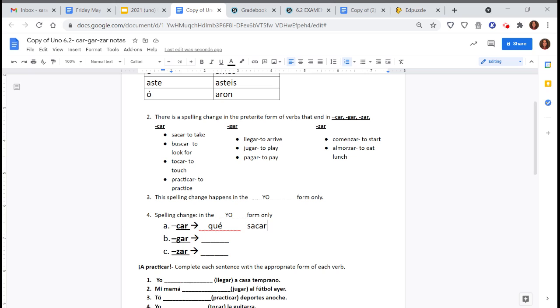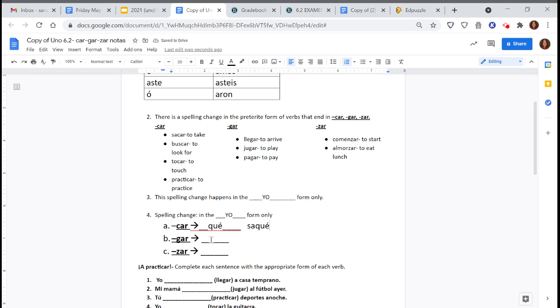So normally we take off the AR ending, right? But if I try to add my ending back on, this isn't going to work in Spanish. It's not going to preserve the pronunciation, the same sound like sacar. I need that K sound. So what I would need to do then is change the C here in my verb to QU and then add my ending. So saqué would be I took out the trash.